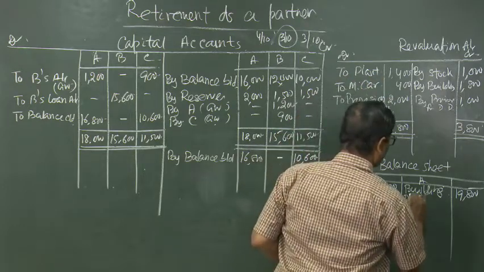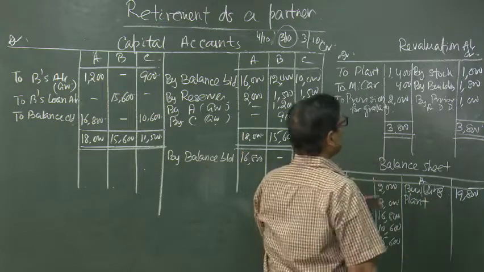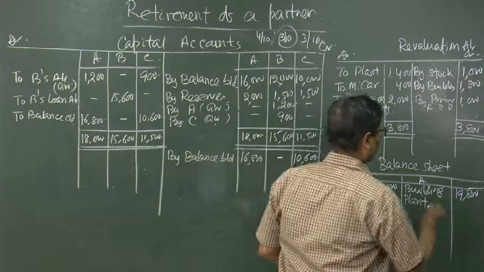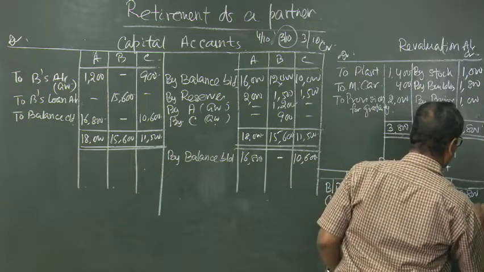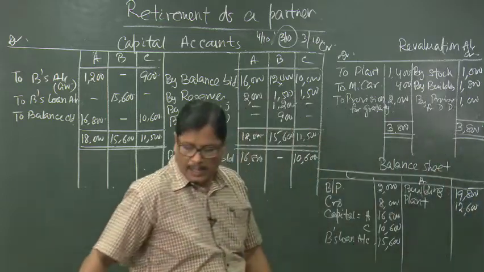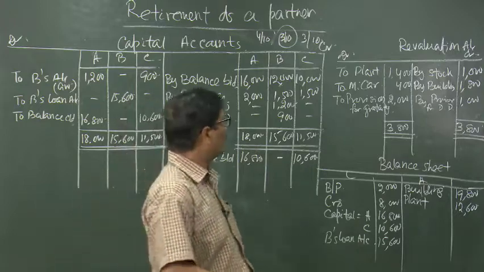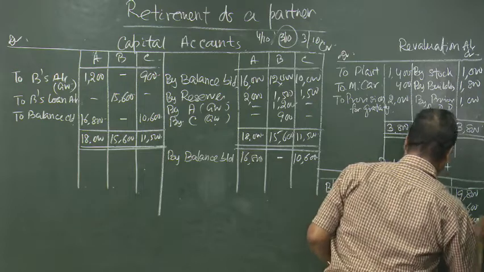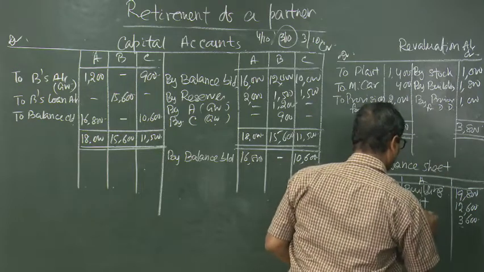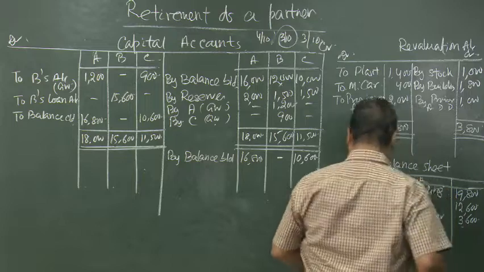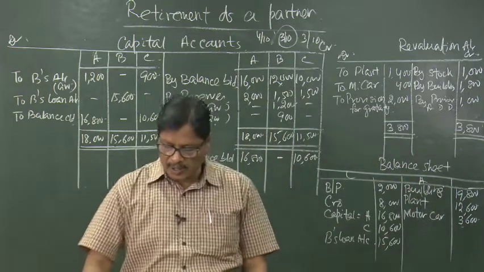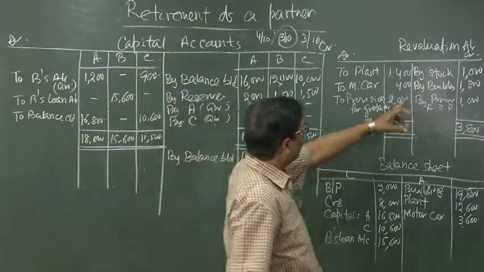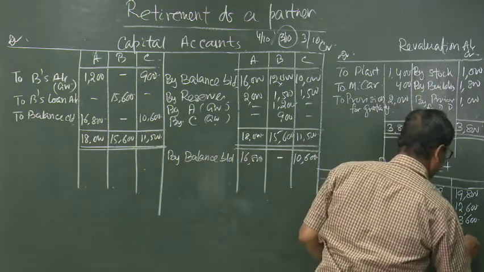So, plant 14,000 minus 1,400, so 12,600. After plant, motor car 4,000 minus 400, so 3,600. After motor car, we will come to stock. It was 10,000, but with an increase of 1,000, it will be 11,000.